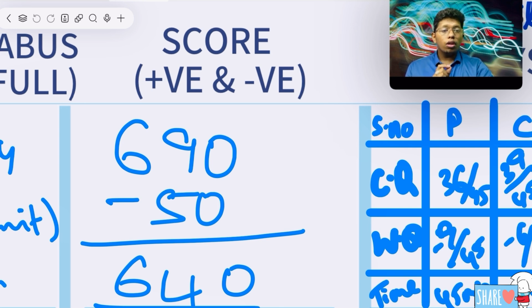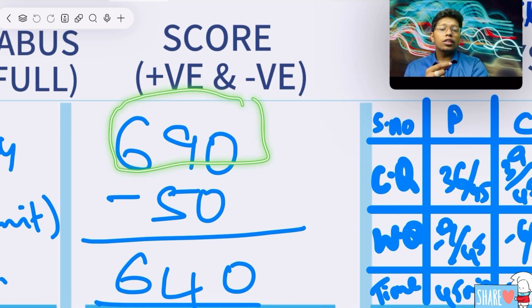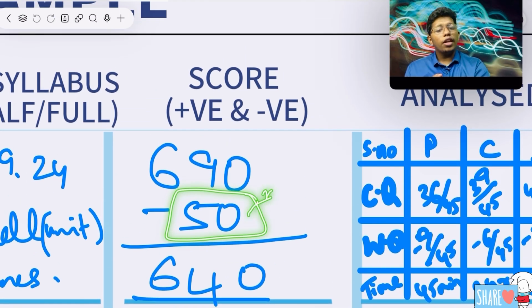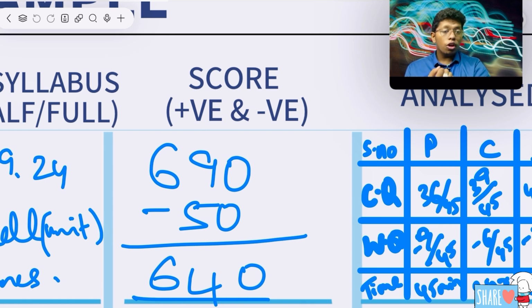I will say, don't take too much expectation, like if it is 550, directly going to 650, 600. Don't push for it, but you can keep it in your subconscious mind. Definitely you should improve it. So if I take an example, my score, what are the correct questions I have done, is coming around 690. Negative questions. You can say negative marking and the mistake questions also. Both comprise it, and finally what are the mistakes you have done, finally the score you should write. This is very important to improve. This only will motivate me that I have made this many mistakes last time. Definitely I should improve it. That is the thing. The score is very, very important.